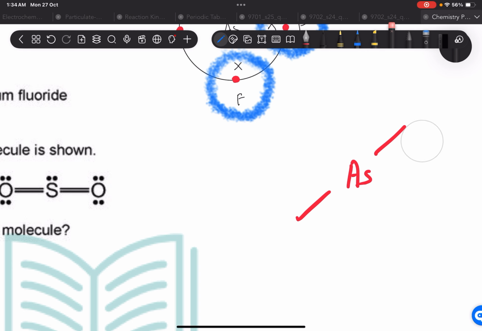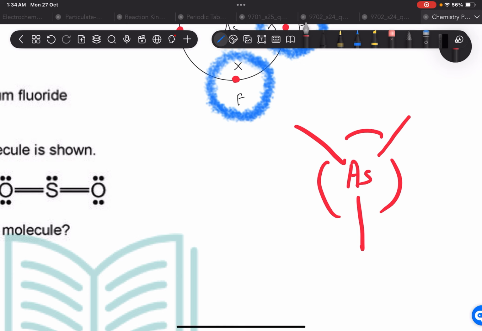First, there are going to be 120 degree angles. These three are all 120 degrees apart, and then there are going to be 2 bond positions above and below. It's difficult to show you this in 2 dimensions, but these 2 are going to make an angle of 90 degrees with the others.